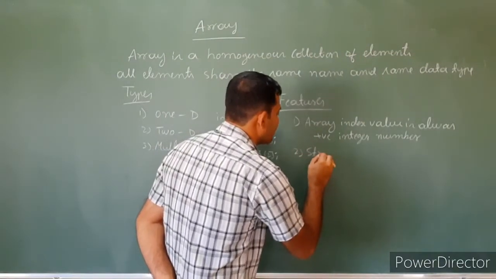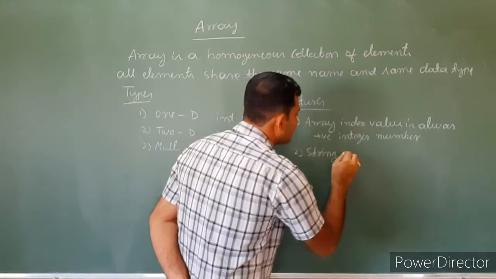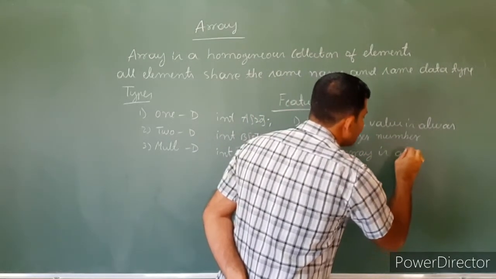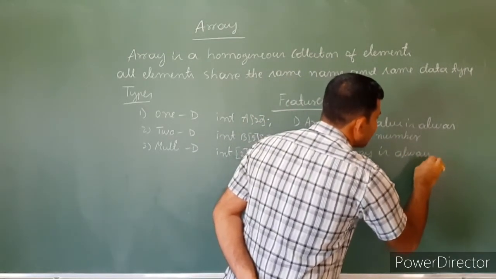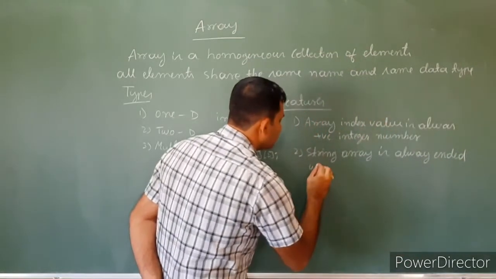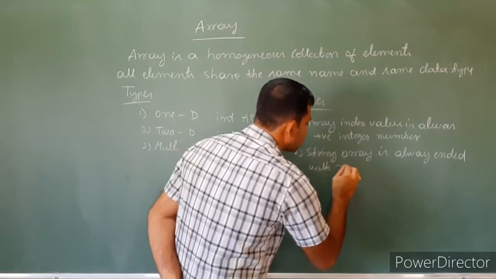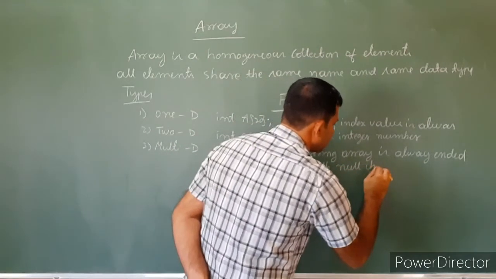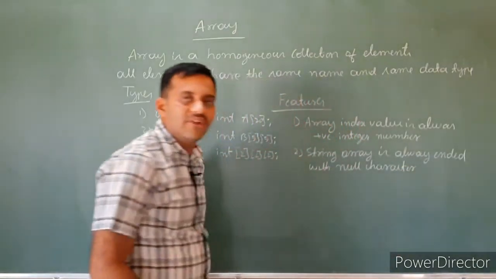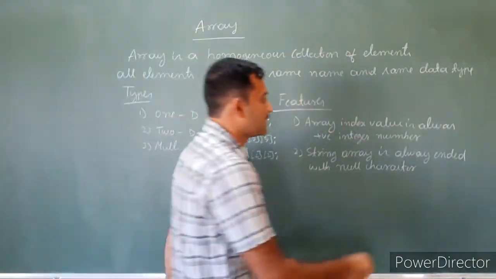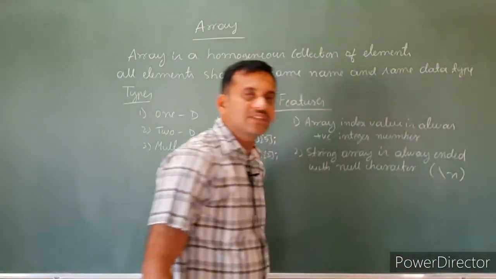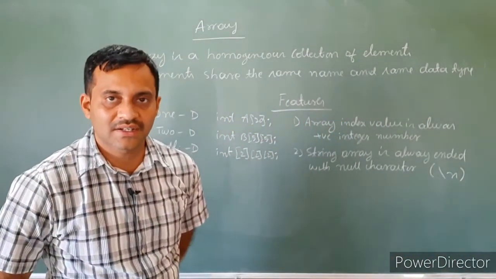Next one is string array. A string array is always ended with a null character, that is backslash n, the new line character, ended with the null character.